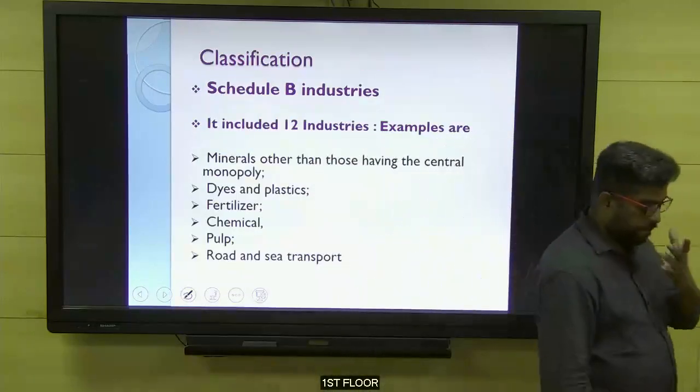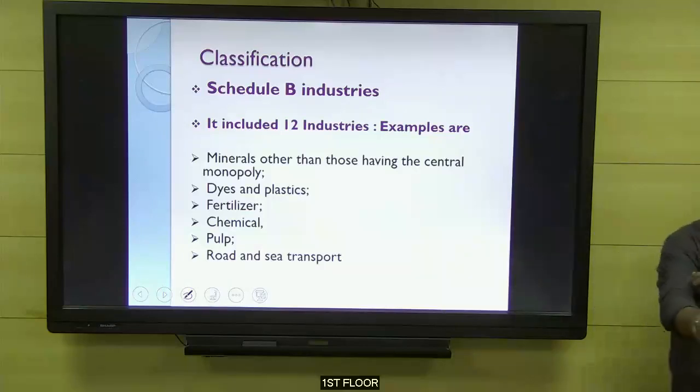The state government, Schedule B. So now we can see that the state-run businesses and central government-run businesses in these areas, we have in our current scenario mainly due to the industrial policy of 56.